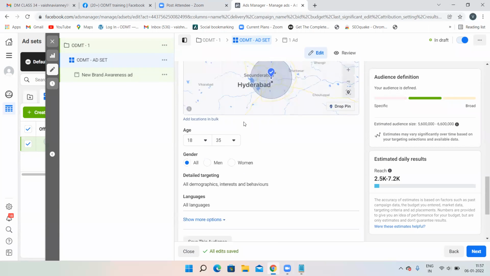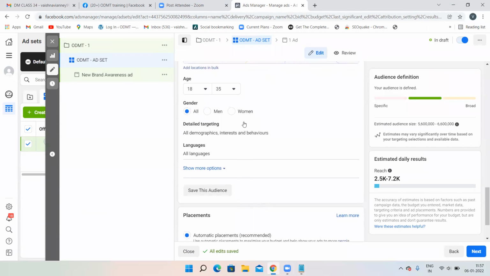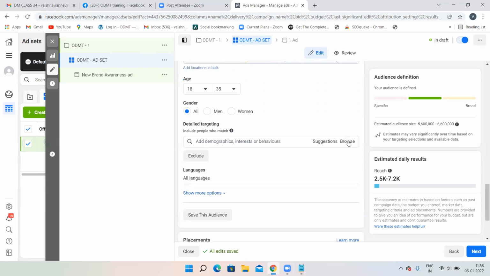Now what you have to do is detailed targeting. Detailed targeting in the sense, you can target according to their interest, according to their behaviors. Behaviors in the sense, suppose somebody has purchased a product, what kind of products they are purchasing, what kind of blogs they are reading, that is known as behavior. Interest in the sense affinity. Then demographics. You can target all these things over here. So for detailed targeting, just click on this edit option and click on browse.